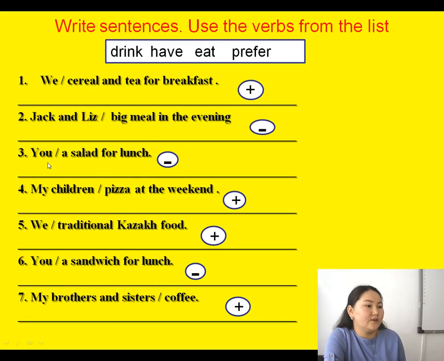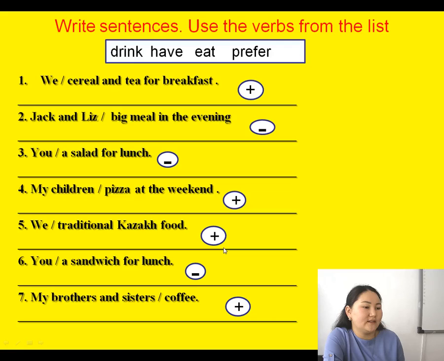Next, negative sentence. You don't have a salad for lunch, or you can say you don't eat a salad for lunch, because a salad is a food. Next, my children have pizza at the weekend, or you can say my children eat pizza at the weekend.